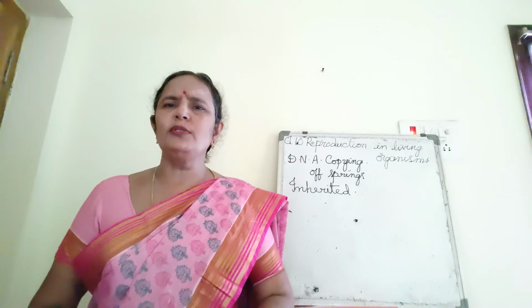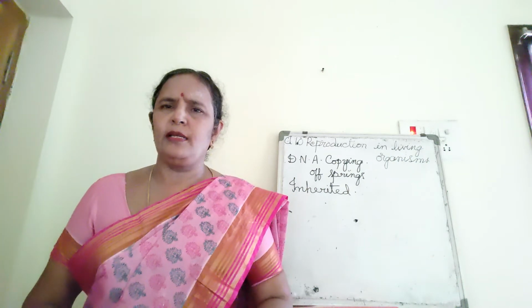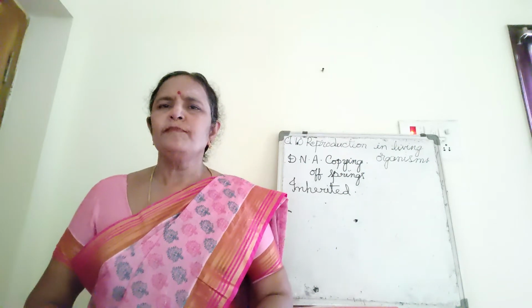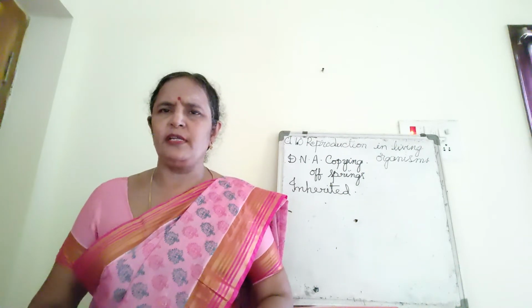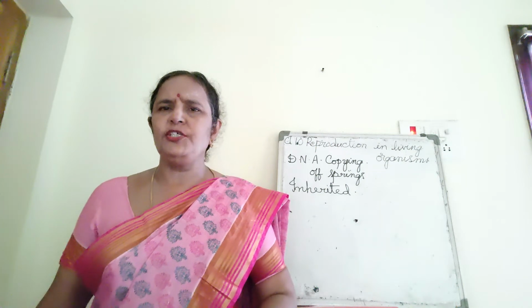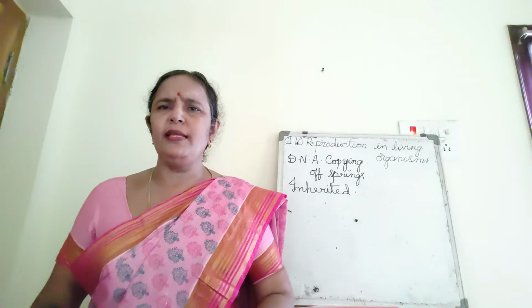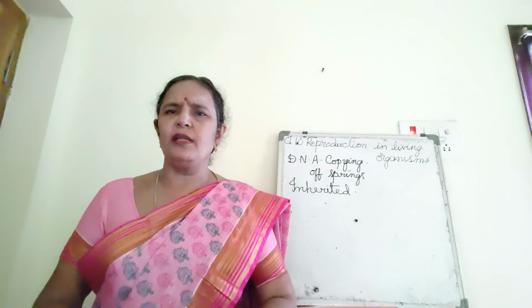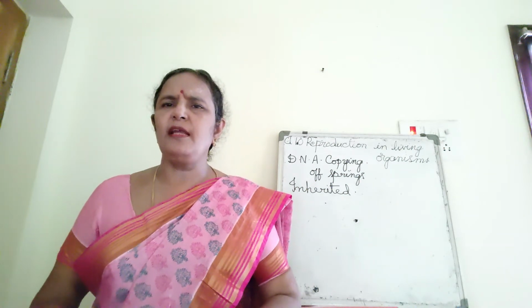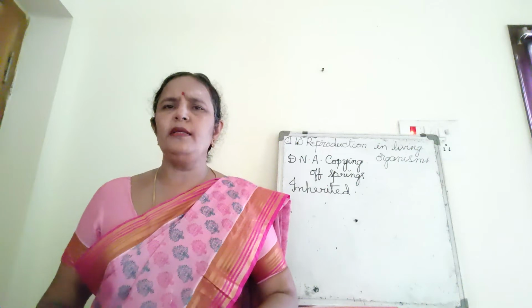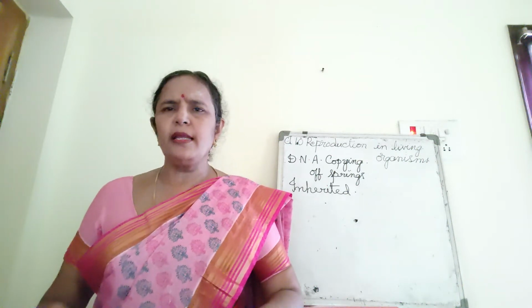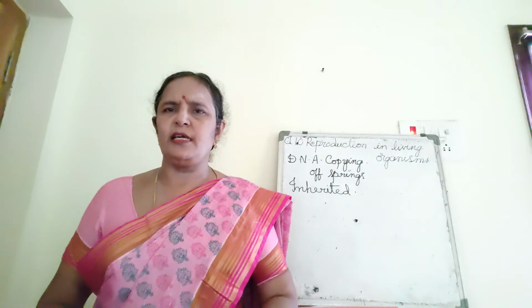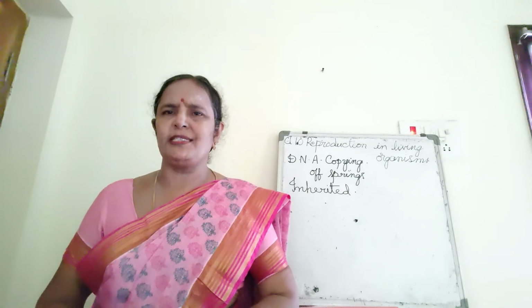All of us belong to the species sapiens. Sapiens means human beings. All the human beings, irrespective of the nation, maybe an American, Russian, Chinese, Nepali, Indian or any other country, African, can interbreed with each other. An African can marry an Indian or an American, and they can give birth to young ones. So they can interbreed with each other in a particular species.